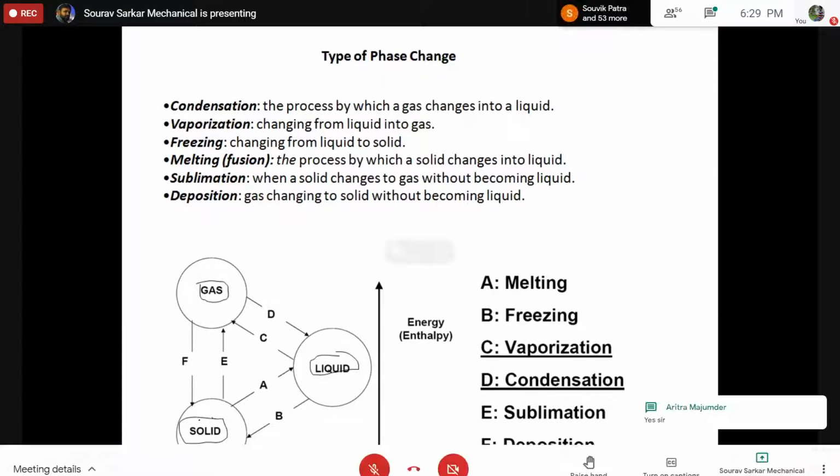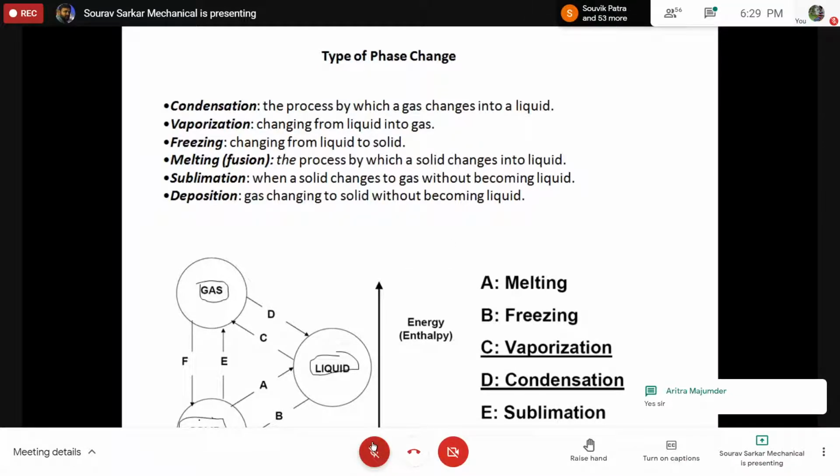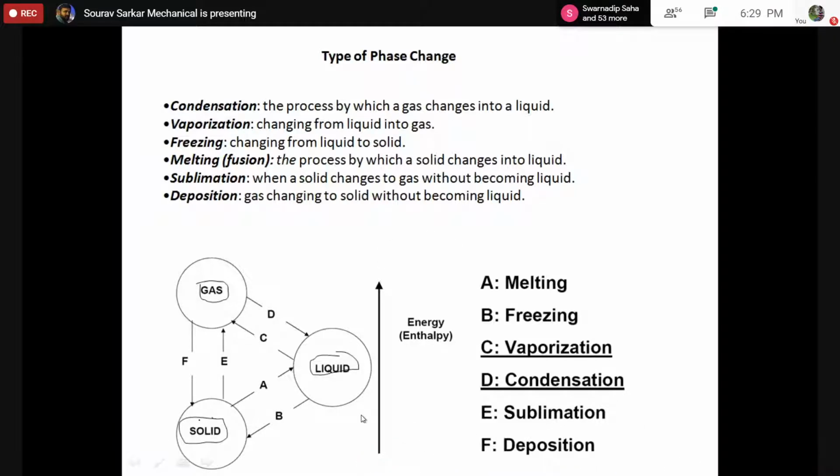Can we see iron vapor, that liquid iron is converting into vapor? Not in general cases, but we can create that kind of environment or system for that process, like increasing the pressure or something like that.